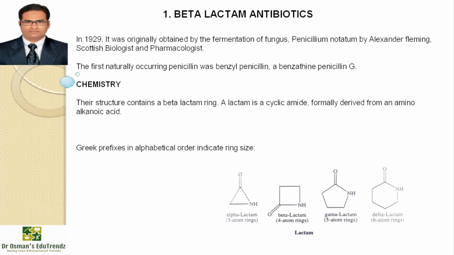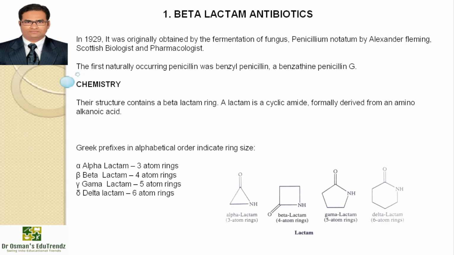The Greek prefixes in alphabetical order indicate the ring size. Alpha-lactam includes 3-atom rings. Beta-lactam includes 4-atom rings. Gamma-lactam includes 5-atom rings. And delta-lactam includes 6-atom rings. So you can see in the picture as well.